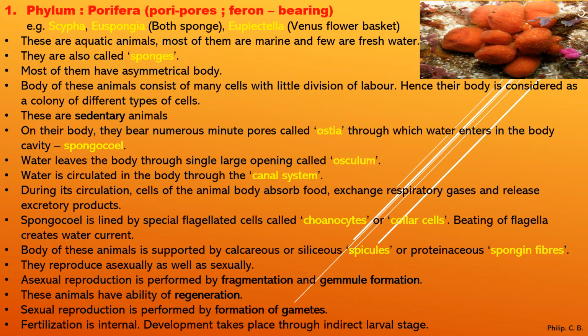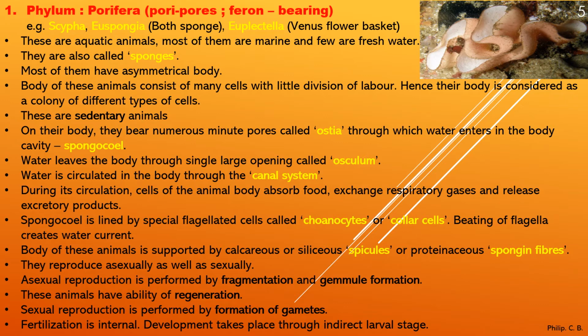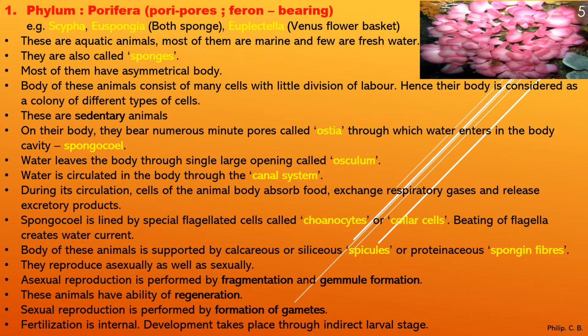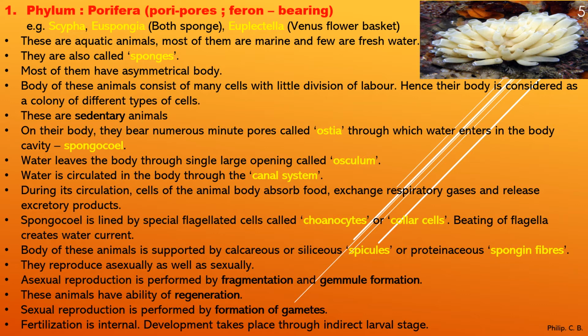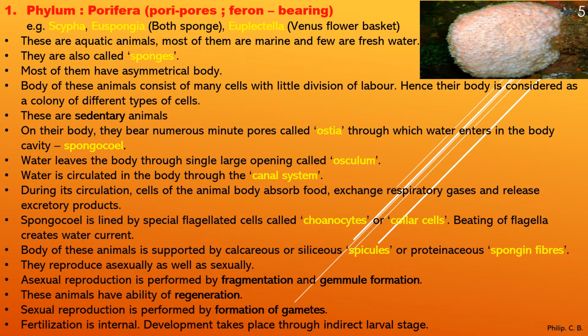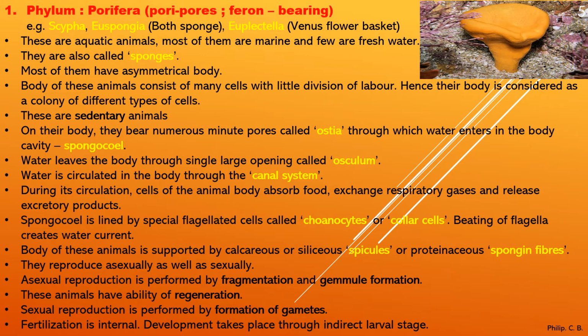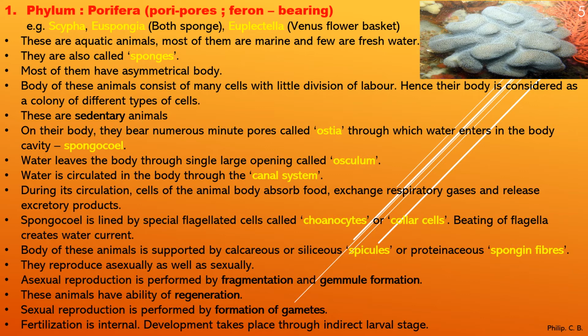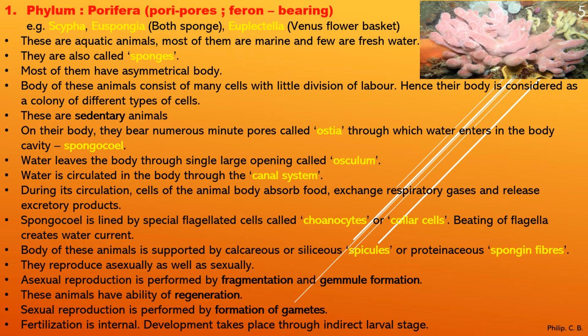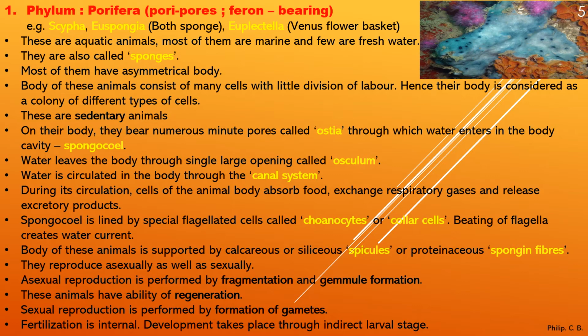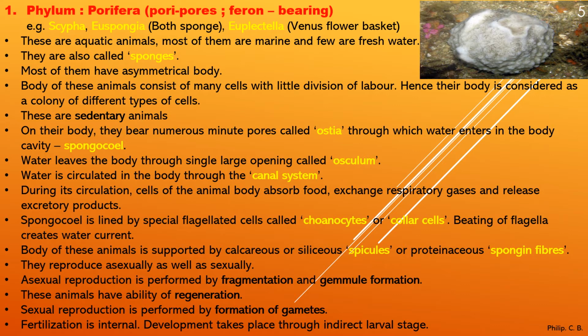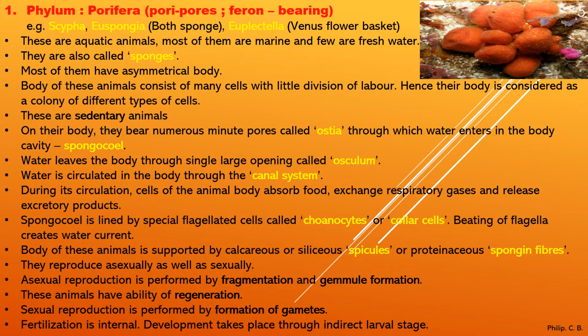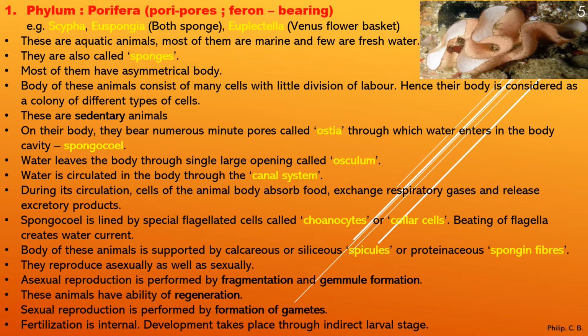If there is no tissue, no organ, then as there are many cells present, they have little division of labor, whereas they carry out all the activity, whether it is metabolism, digestion, respiration, everything, with all the cells which are present. It is not divided like in the case of higher animals. Therefore, for respiration different cells are there, for carrying out circulation different cells are there. All these things are not there in the case of Porifera. So that's why little division of labor.